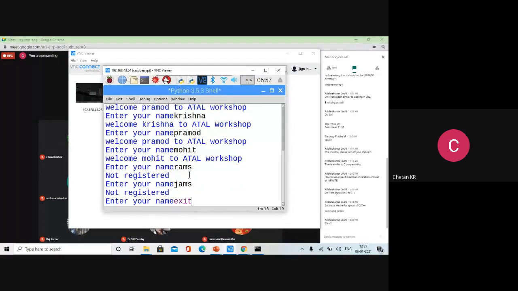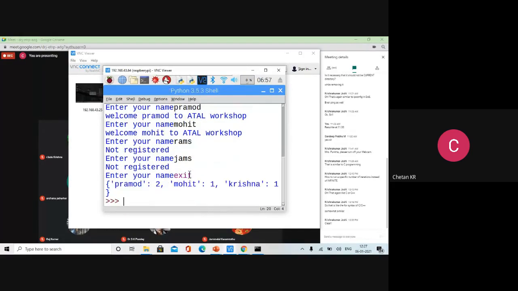I'm done with this, so I'll give exit. Now you can see that Pramod has entered 2 times, Mohit has entered 1 time, Krishna has entered 1 time. So we have a counter ready with us. That is how Python programming is rapid. It is very fast to build.